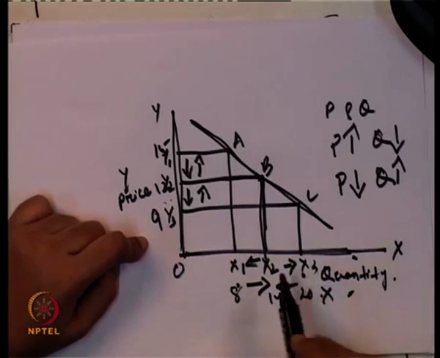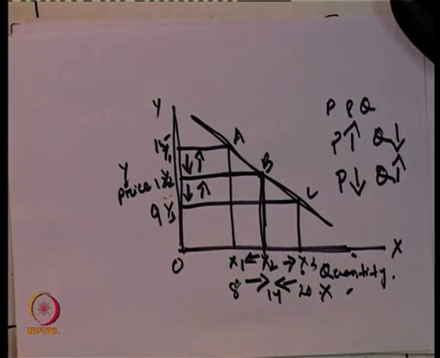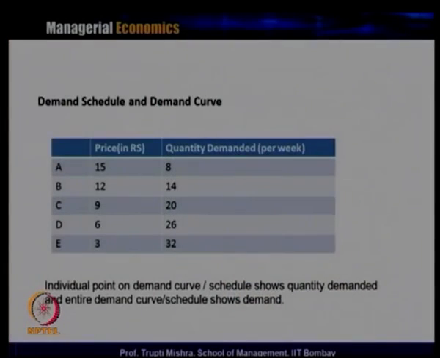again it shows the same relationship: whenever there is a decrease in the price, that leads to an increase in the quantity demanded, and whenever there is an increase in the price, that leads to a decrease in the quantity demanded. So the same relationship is shown in your demand schedule. If you look at the trend over here, the price is decreasing like 15, 12, 9, 6, 3, and correspondingly the quantity demanded is increasing, because there is a decrease in the price.